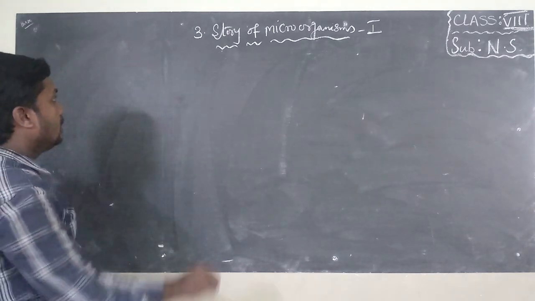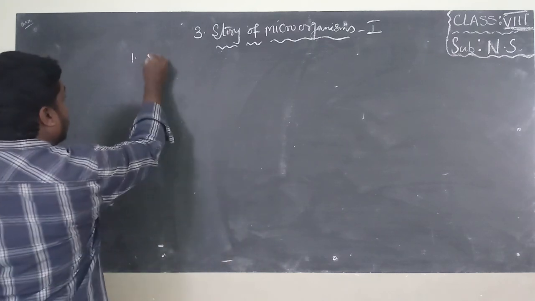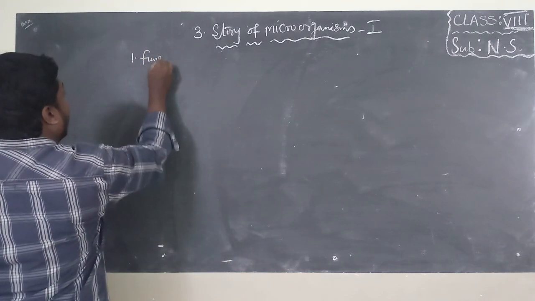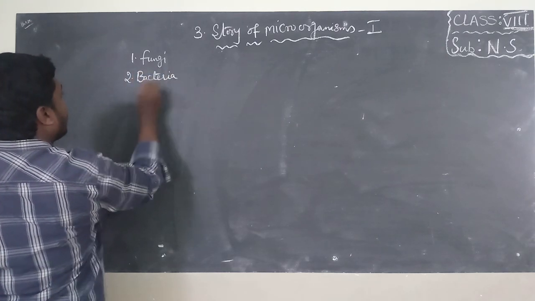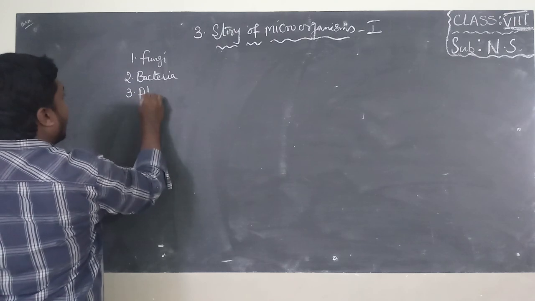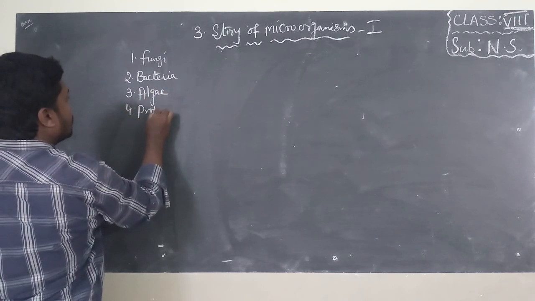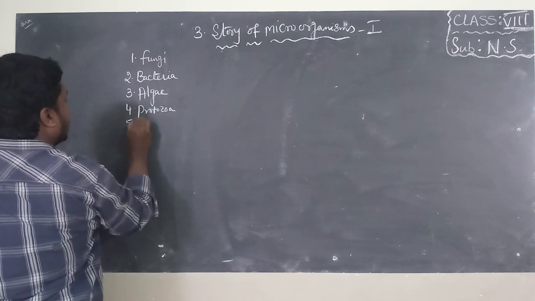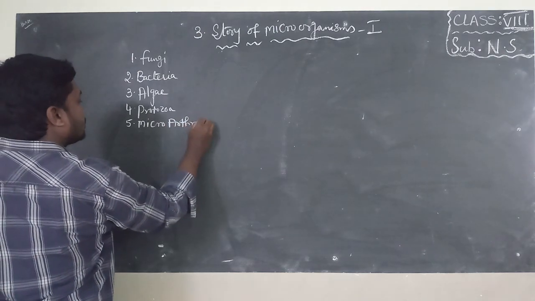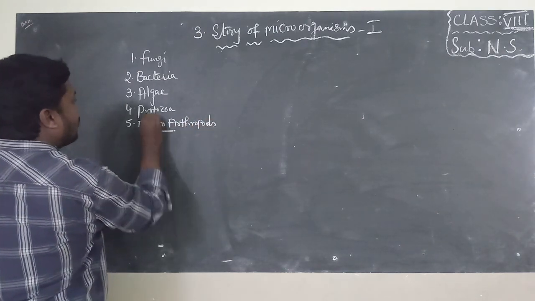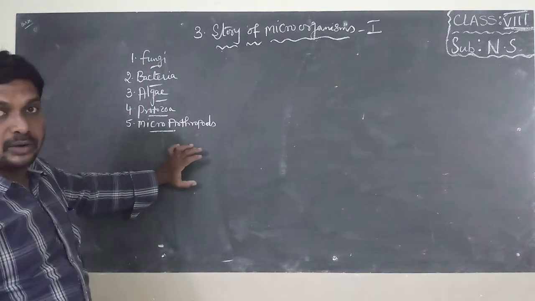In part 1, we have to observe 5 groups of microorganisms. That is fungi. Second one is bacteria. Third one is algae. Fourth one is protozoa. Fifth one is arthropods. These are the 5 groups of microorganisms which you have to learn in this lesson, story of micro part 1.